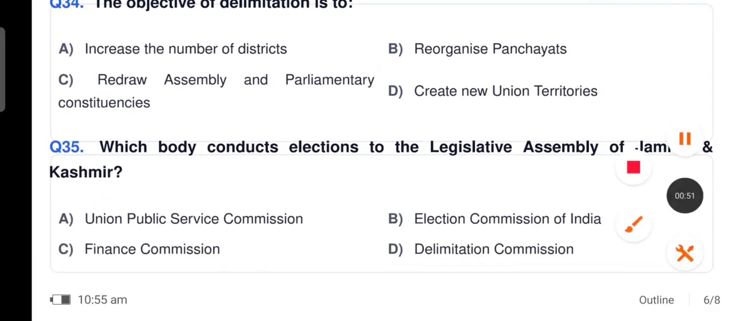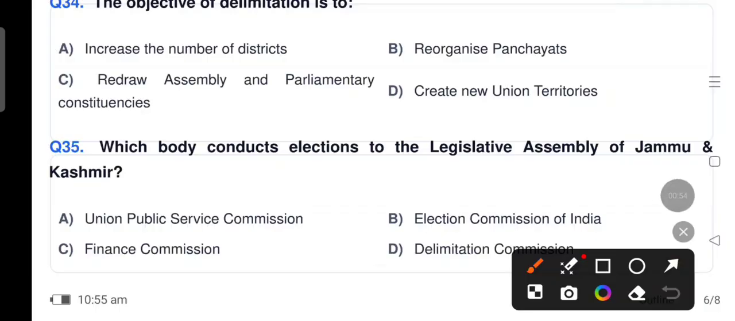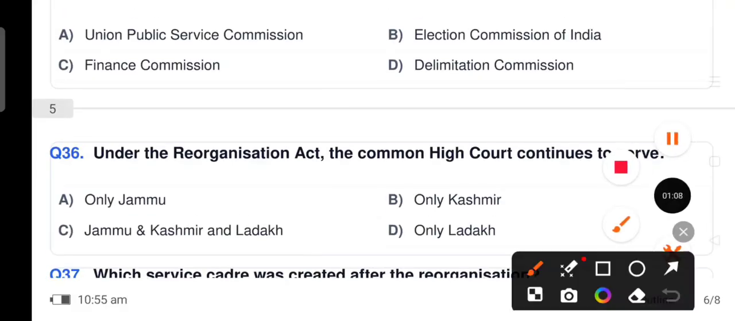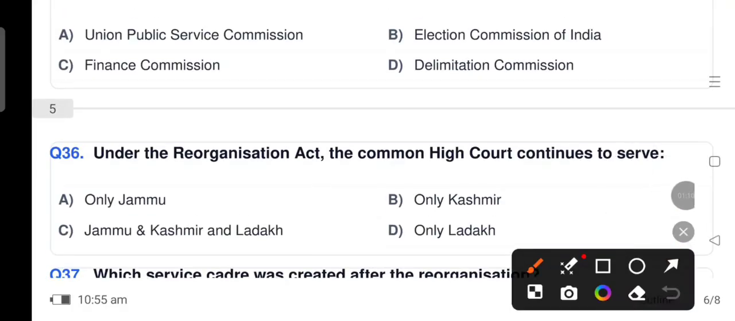Which body conducts elections to the Legislative Assembly of Jammu and Kashmir? It is the Election Commission of India. Under the Reorganisation Act, the Common High Court continues to serve, it was studied earlier also, Jammu and Kashmir and Ladakh.